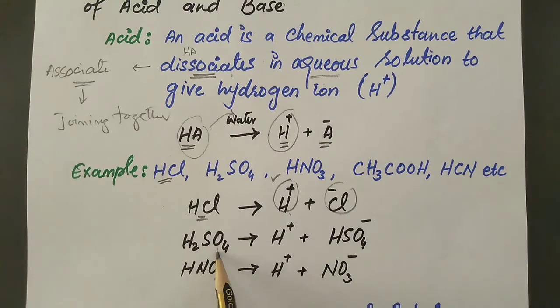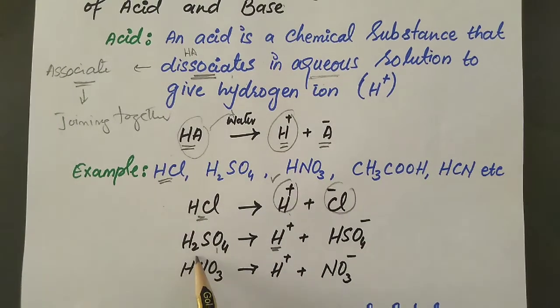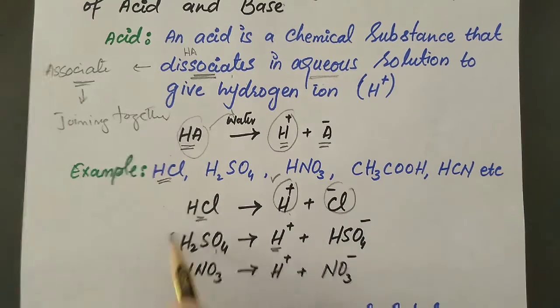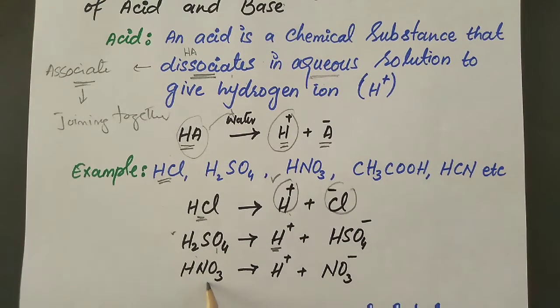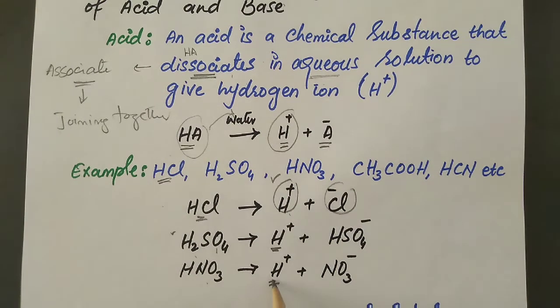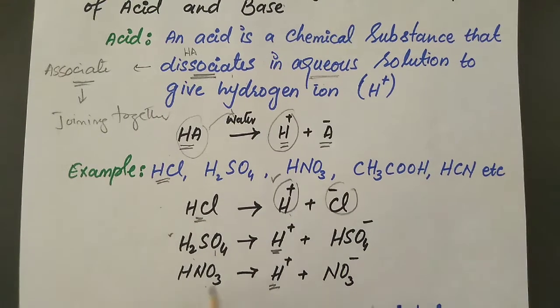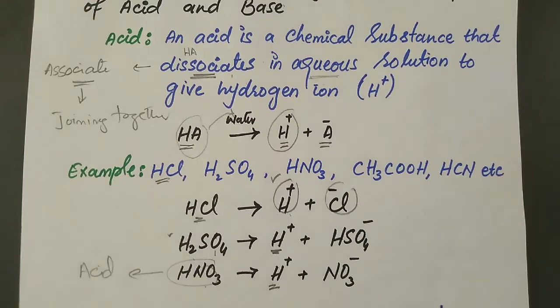Similarly, H2SO4. When we add H2SO4 into the water, it gives us hydrogen ion. We know that as sulfuric acid, or H2SO4, is giving us the hydrogen ion, this H2SO4 will be called an acid. Similarly, HNO3, another example. When we add HNO3 into the water, it will give us hydrogen ion. Since this HNO3 is giving us hydrogen ion in the aqueous solution, this HNO3 will be called an acid.